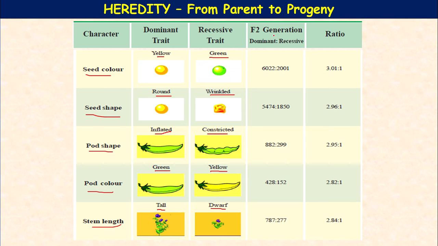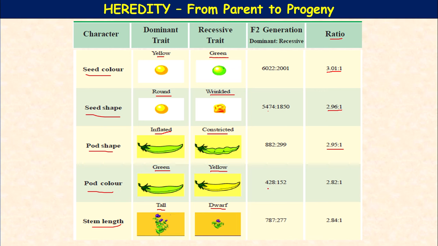In the F2 generation, the dominant and recessive ratio: if you take 6022 to 2001, that is the seed color, and the ratio is 3.01:1. The seed shape, 5474 to 1850, and the ratio 2.96:1. The pod shape, 882 to 299, means dominant 882 and recessive 299, whereas the ratio is 2.95:1.